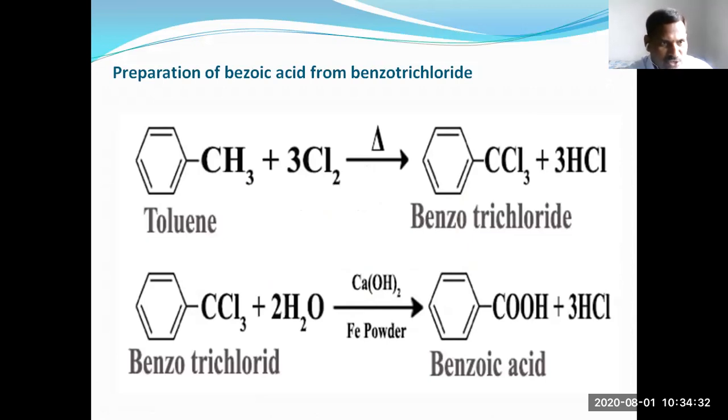How to prepare benzoic acid from benzotrichloride? First, how to prepare benzotrichloride from toluene? Toluene reacts with Cl2 in the presence of heat or light, and you can get benzotrichloride.